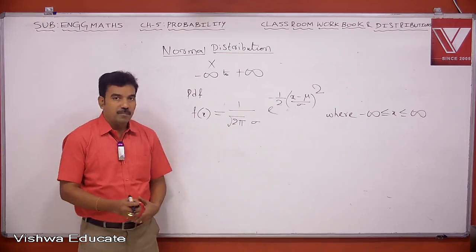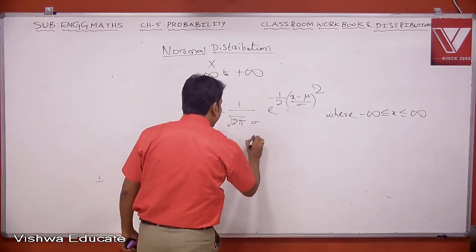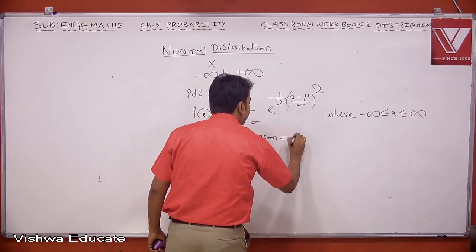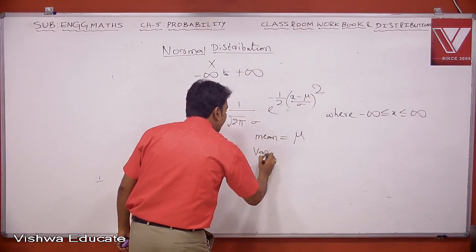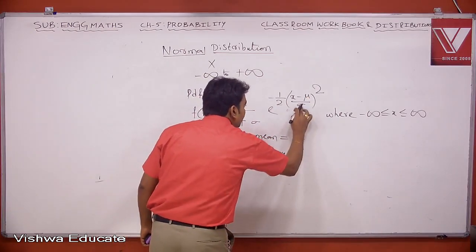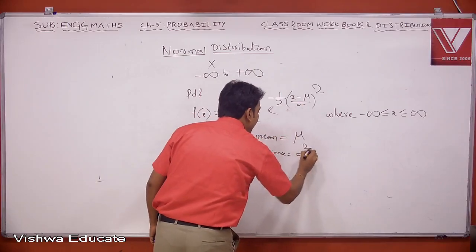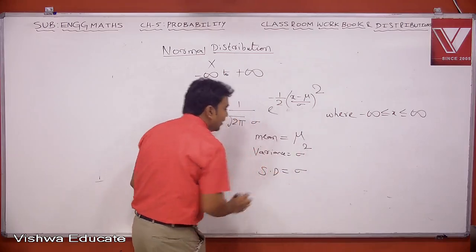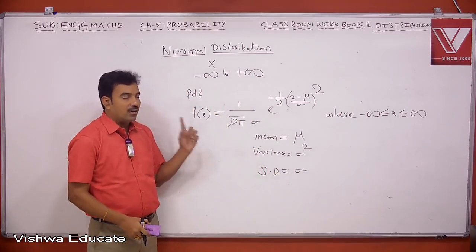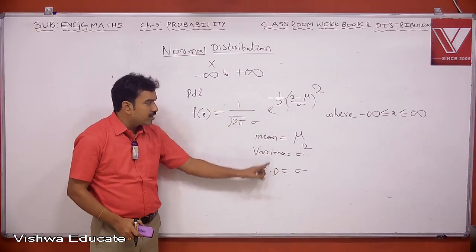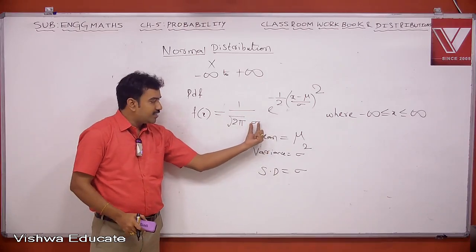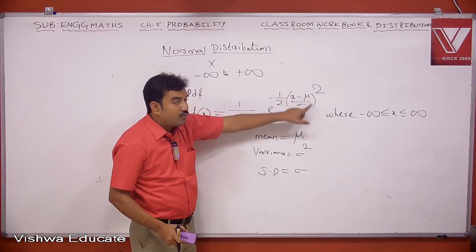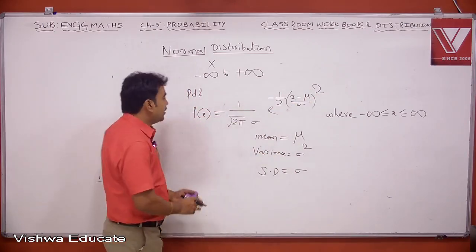Here the mean value is mu, the variance is sigma square, and the standard deviation is sigma. All statistical parameters are involved in this distribution, so note all these points.